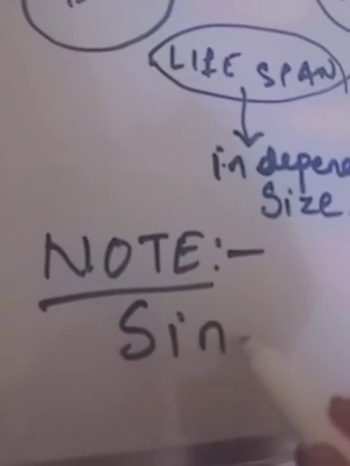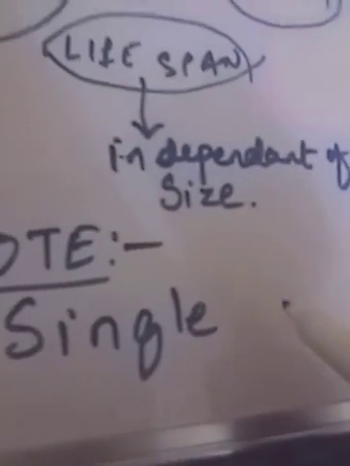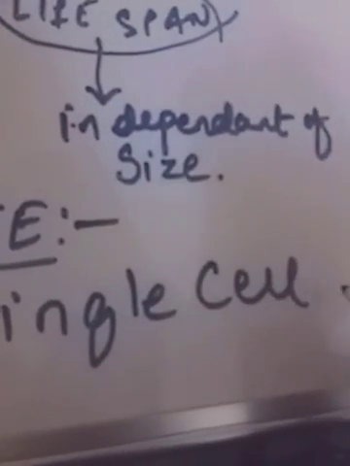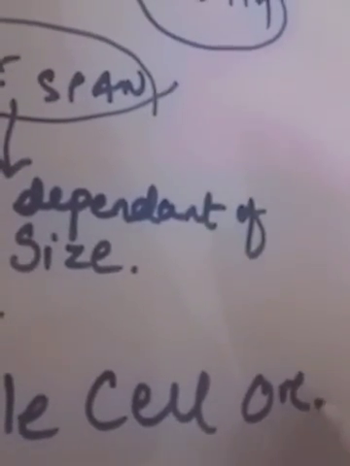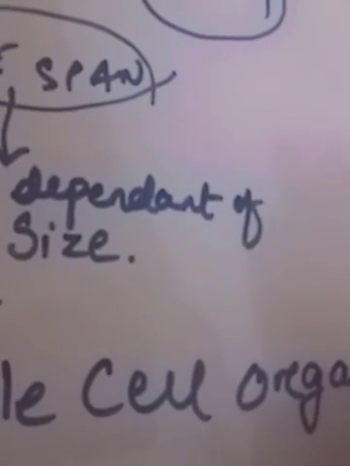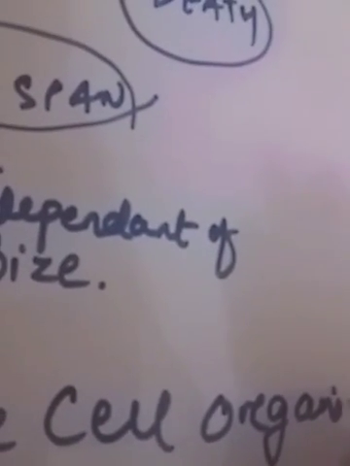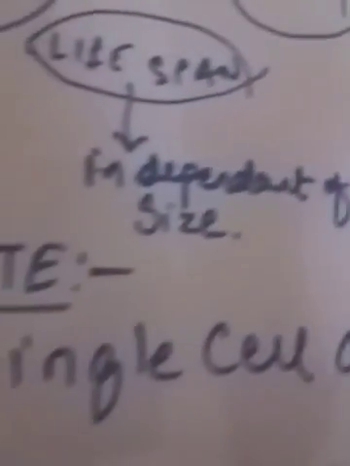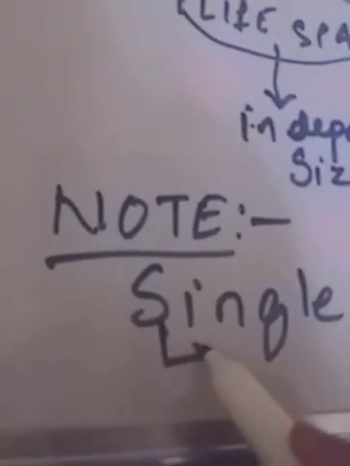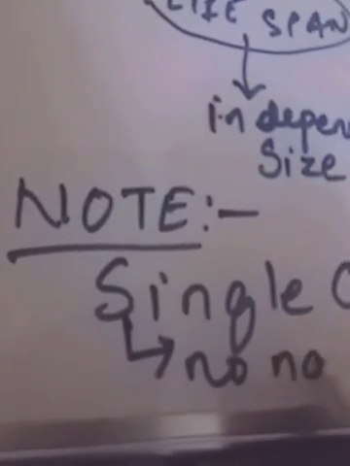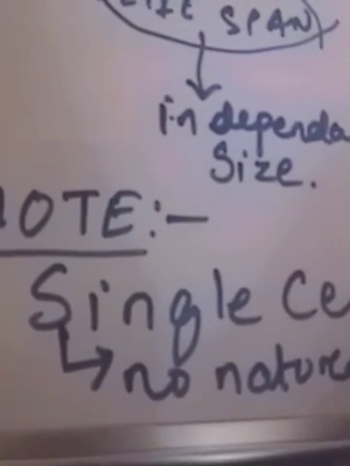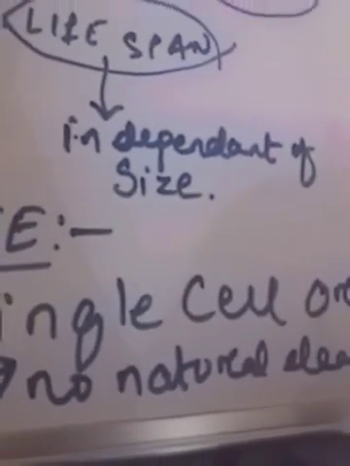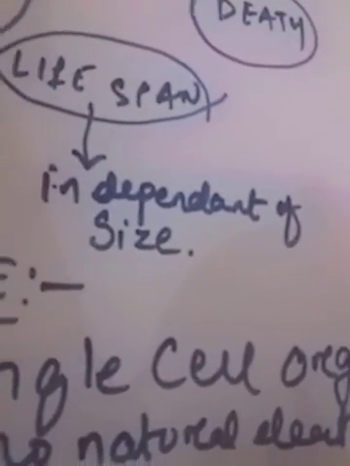Single-celled organisms have no natural death.